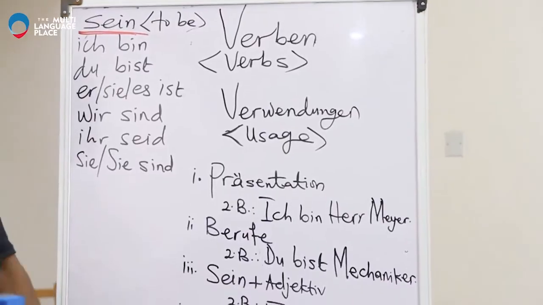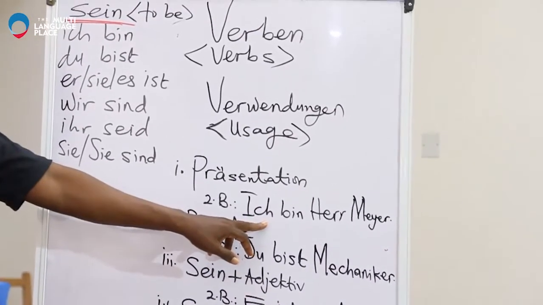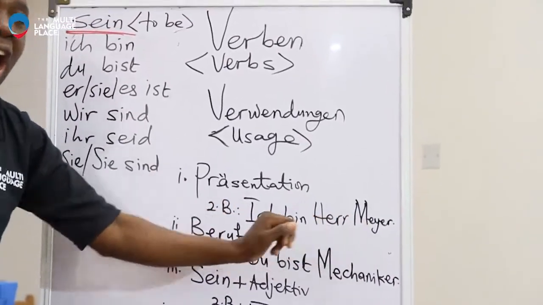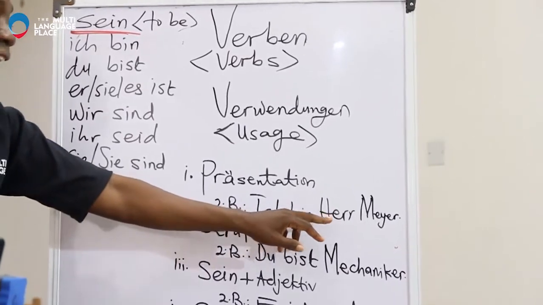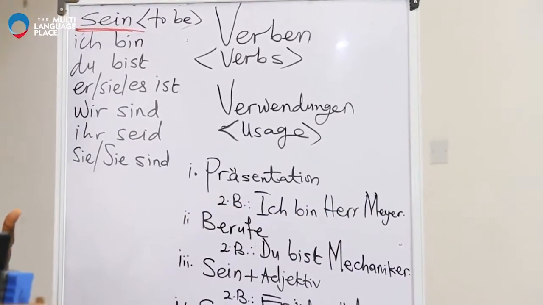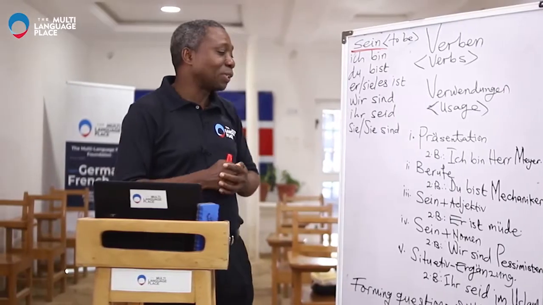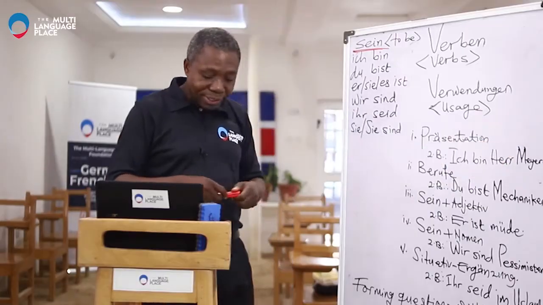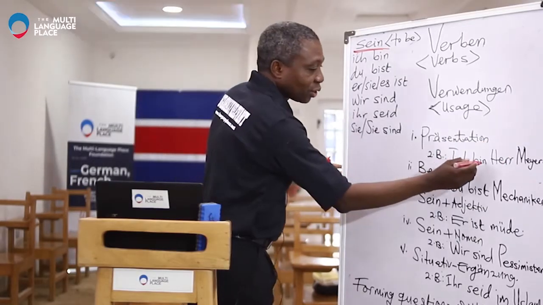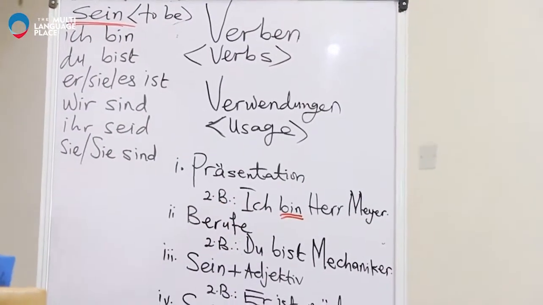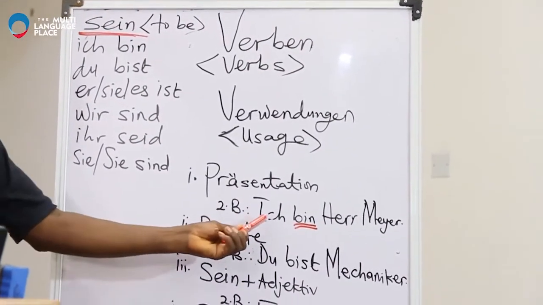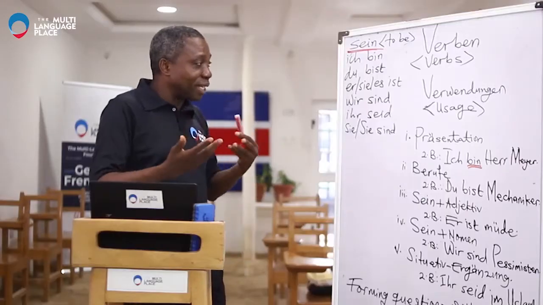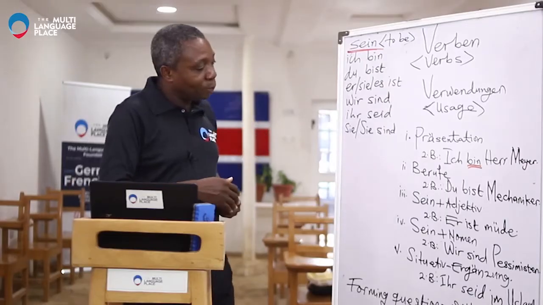So, number one, for presentation. And I have an example here. Remember this ich, the same one here. Ich bin Meier. Ich bin Herr Meier. Say it after me. Sehr gut. Okay, that means I am Mr. Meier. So you use this verb to introduce yourself, or generally speaking, to introduce. And remember, though I use only ich here, of course, all these personal pronouns are relevant. You can say du bist, er ist, and so on. So that's the first one.